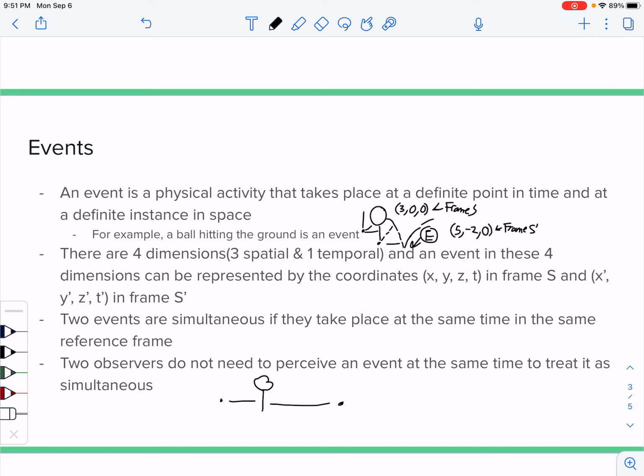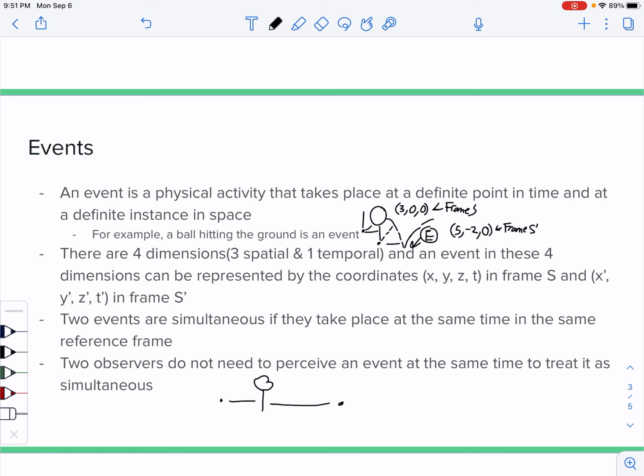So these events can all be represented in the 4 dimensions by the 4 coordinates x, y, z, and t in frame S. The first 3 are spatial dimensions, and the fourth one is time, a temporal dimension, and they can be represented in frame S apostrophe by x apostrophe, y apostrophe, z apostrophe, and t apostrophe. So 2 events are simultaneous if they take place at the same time in the same reference frame.